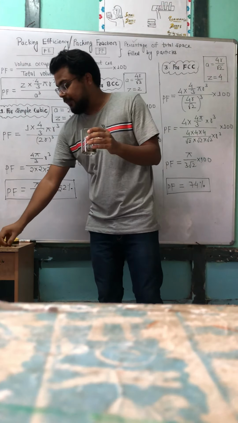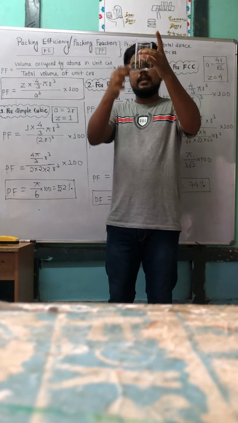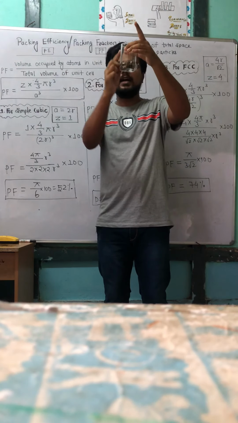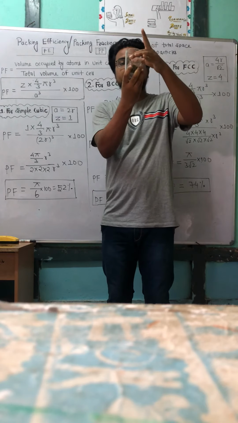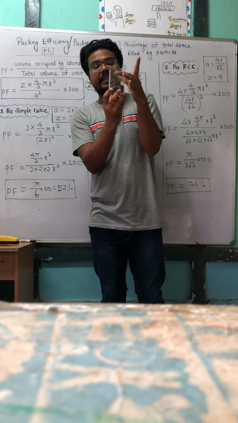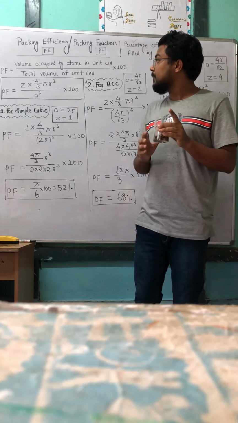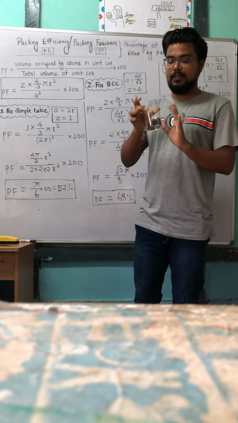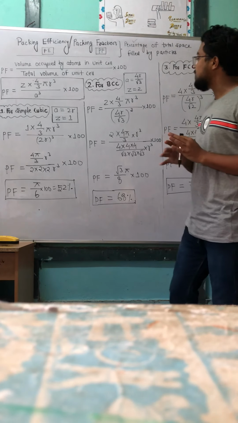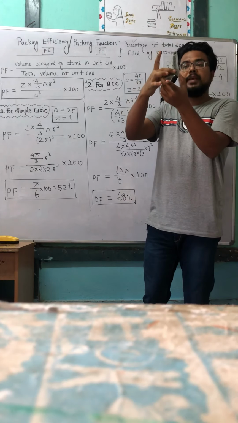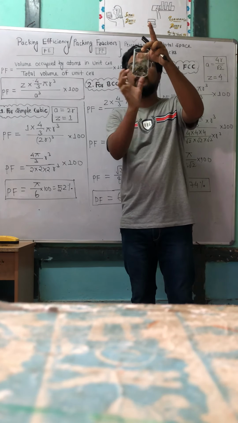Further, we have to calculate how much area is filled by these atoms in this glass. So see, this is the particular lattice in which atoms are trapped inside. So how much area is covered by these atoms, means how much area these particles occupy in a particular unit cell, in a particular lattice. So all phenomena, all concepts are based on such a scenario. So let's start. What is packing efficiency? Packing efficiency means percentage of total space filled by particle. How much space is filled by these stones in this glass, means the space occupied by stone in this glass.